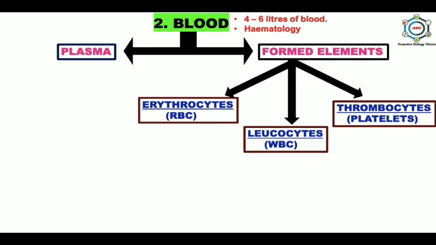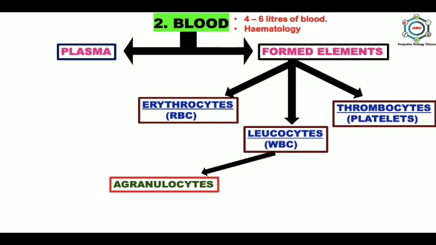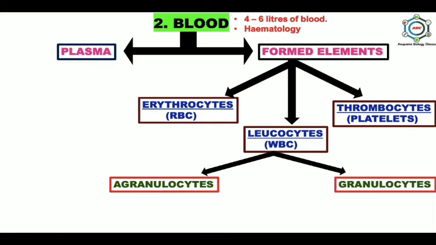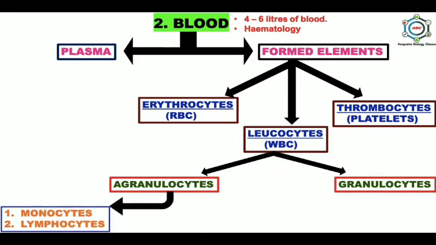Now the leukocyte, which means WBC, is divided into two parts. First is agranulocytes and second is granulocytes. Agranulocytes lack granules in the cytoplasm and have a non-lobed rounded or oval nucleus. They are divided into monocytes and lymphocytes.